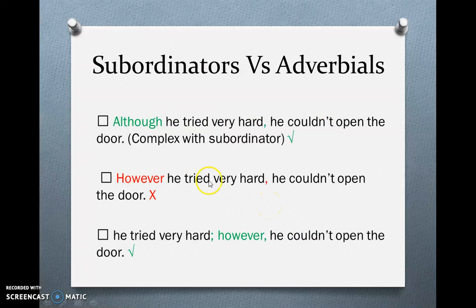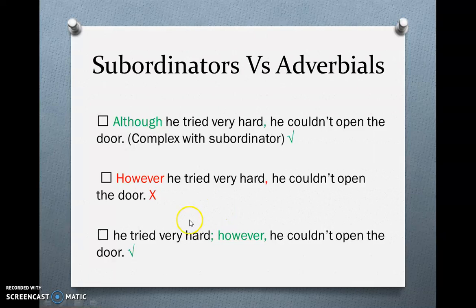Let's see the difference here between, for example, although and however. Both of them can function like the word but, and give the same meaning. But let's see how they function here. Although he tried very hard, although here changed it into an incomplete meaning, so it's a subordinate clause, and we have to end it with a comma. He couldn't open the door. We have to complete it with an independent clause here. But if we use however the same way, however he tried very hard, we cannot say this.